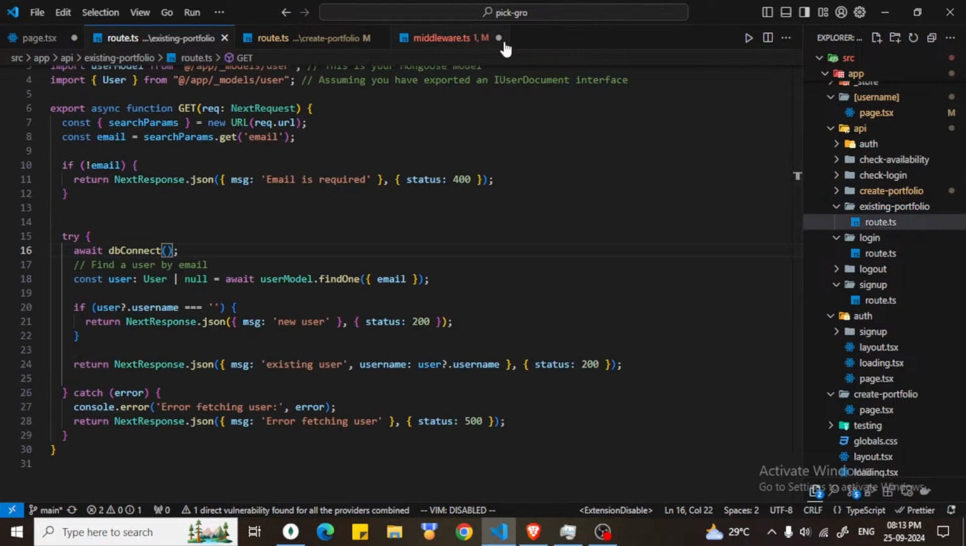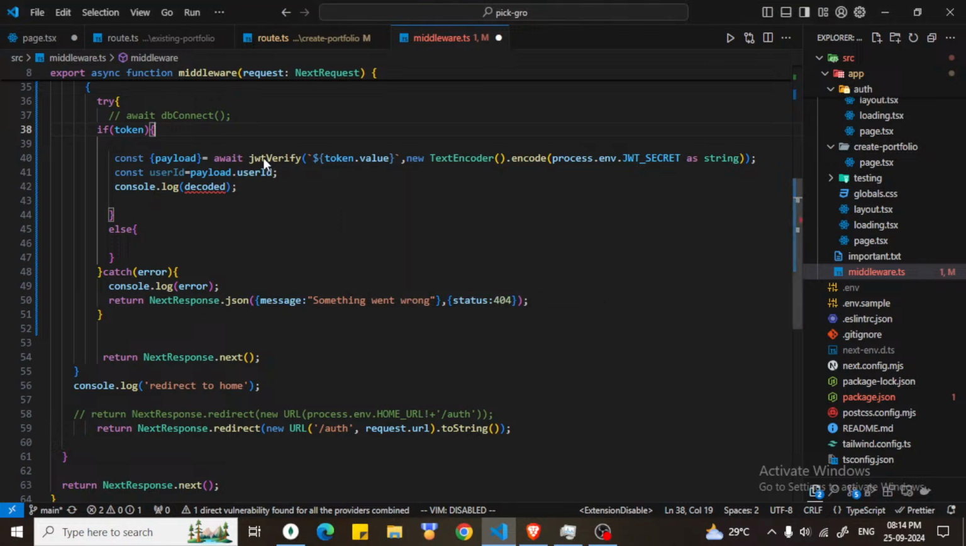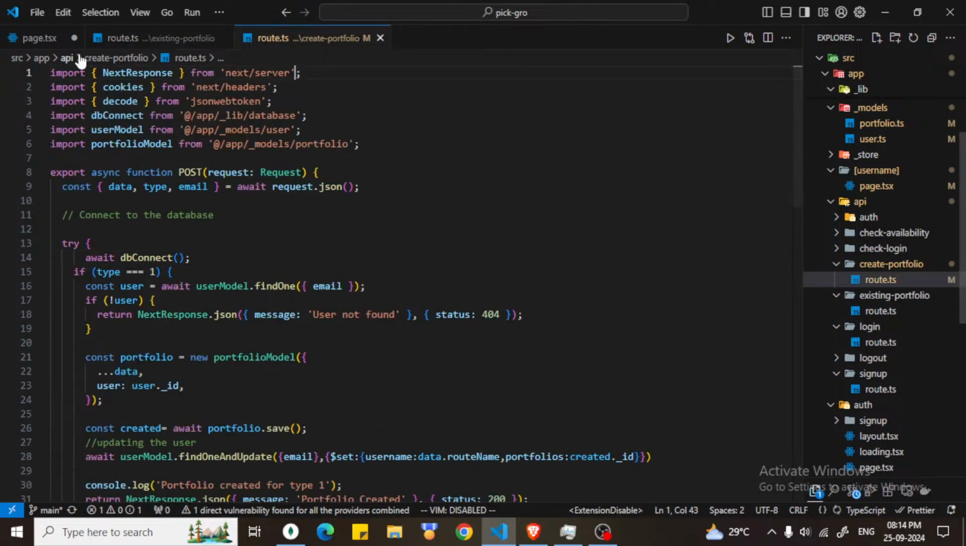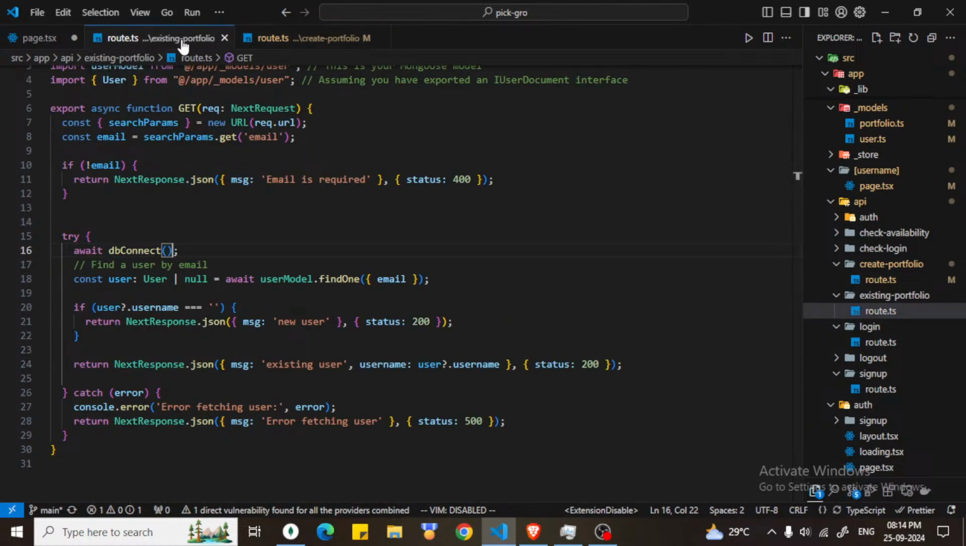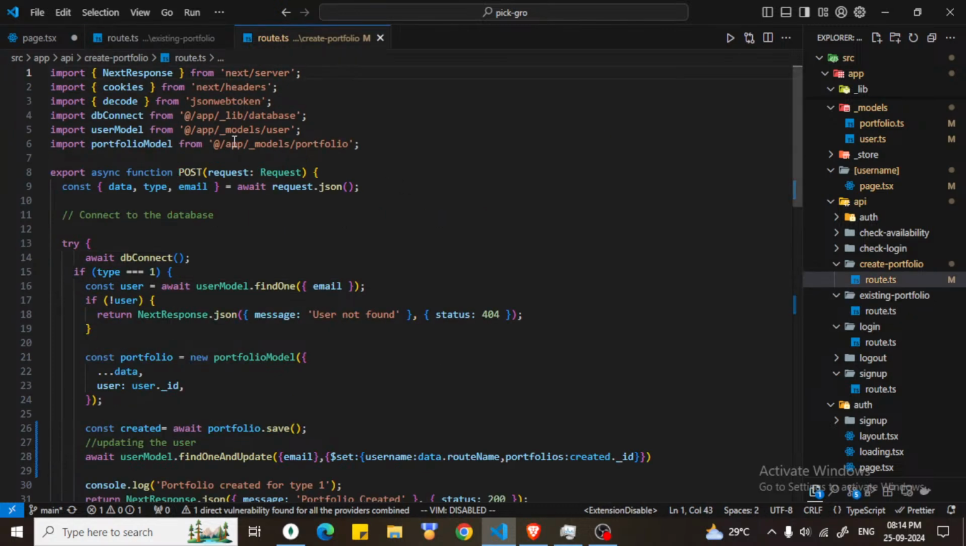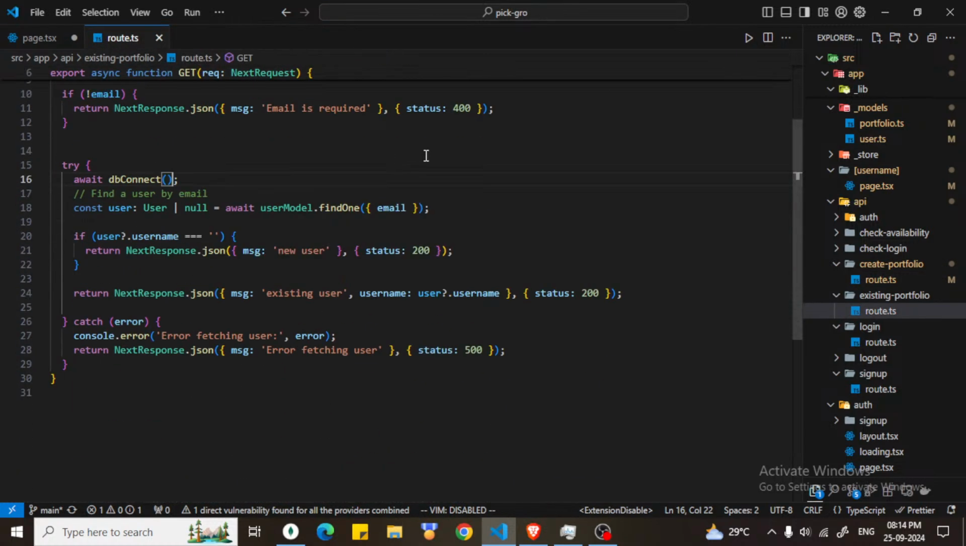Import, we can close this. Middleware, we can close this. Do you want to save? Maybe don't save, because we are not able to do anything, so why keep it open? Okay, let's just see this route.ts. Which route.ts is this? Oh, this is the create portfolio. Now we don't need that, we only need this.